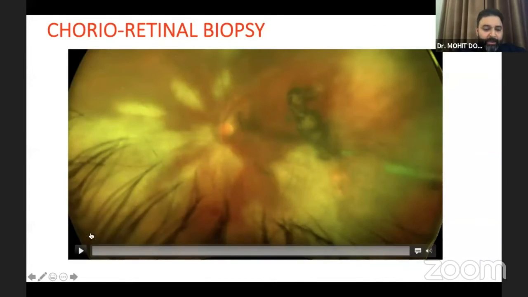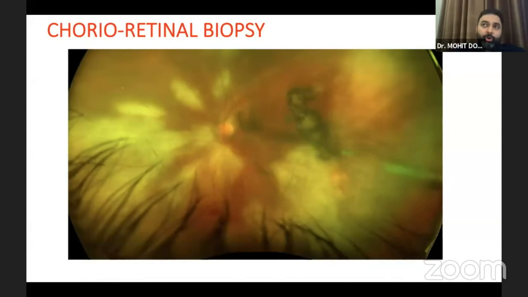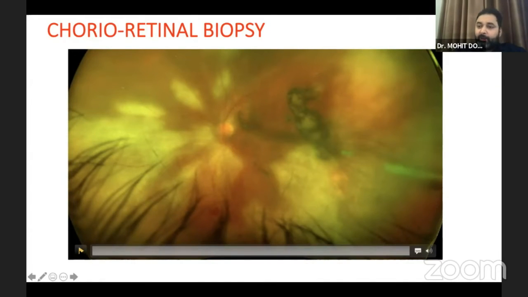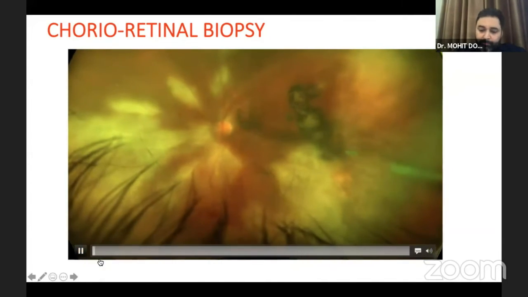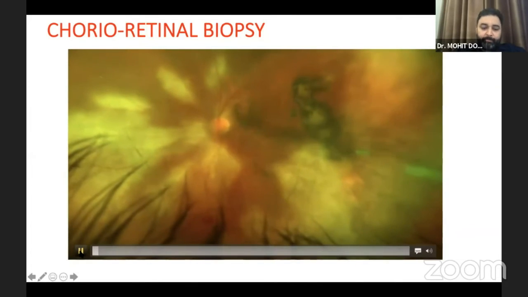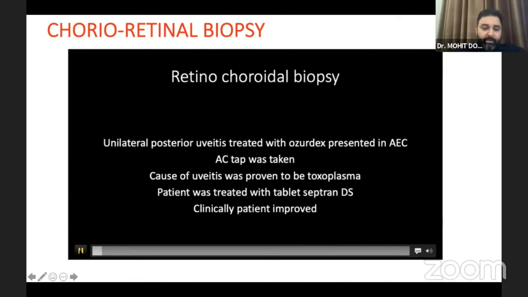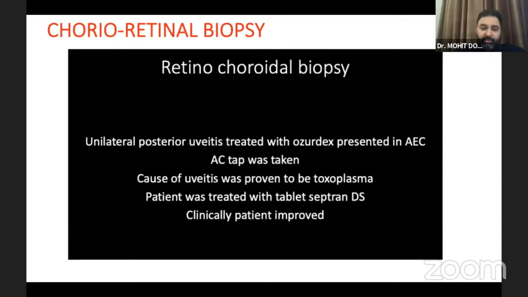We're just going to end with one video. I'm not going to show the two more I had, but quickly, just to show chorioretinal biopsy and the limited indication where that might be needed. This is courtesy of Dr. Raman. This was actually taken from me.